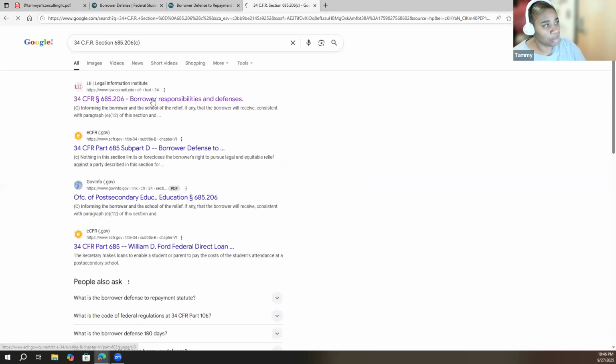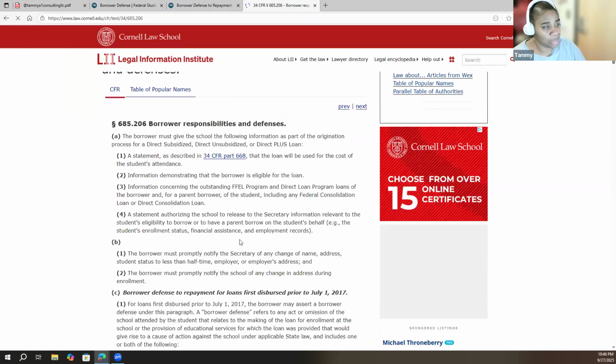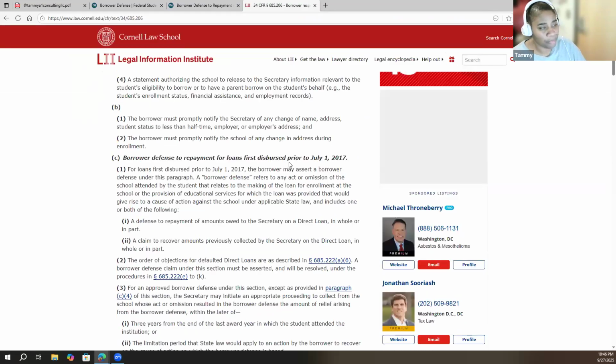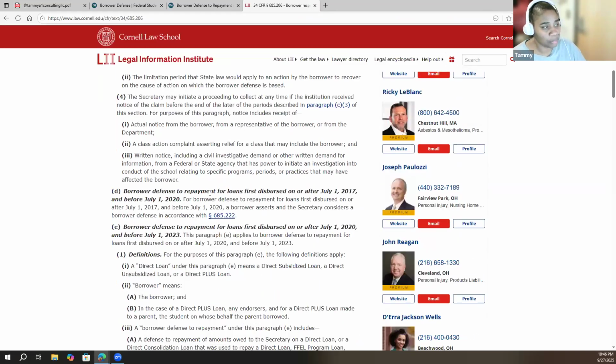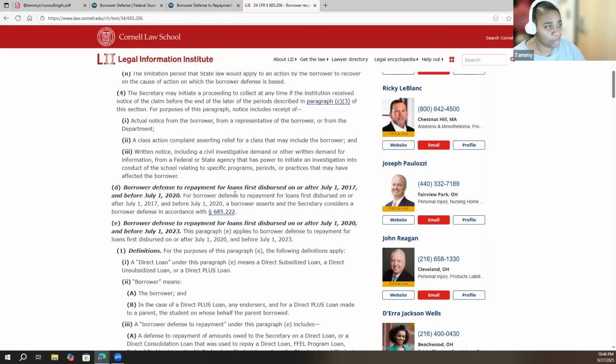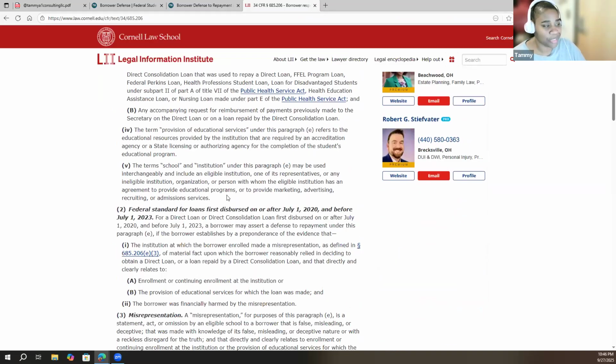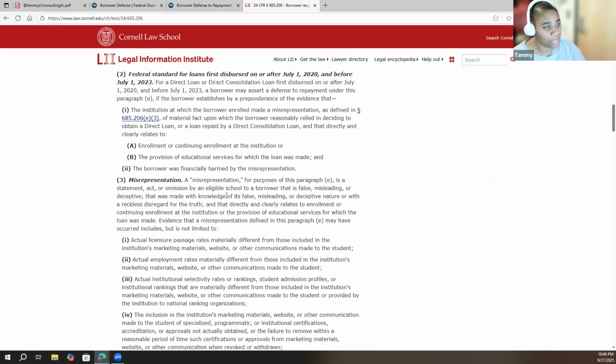All right. And I like to go to Cornell Law, and it's going to take you to borrower responsibilities. And it'll tell you borrower defense to repayment for loans disbursed prior to July 1st, 2017. And they give you all of the information that you need. Go on to the next one, borrower defense for loans disbursed on or after. All of that. So that way you'll know exactly how the department is going to evaluate the application.